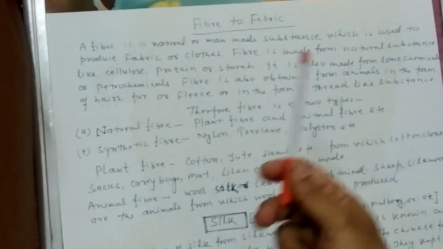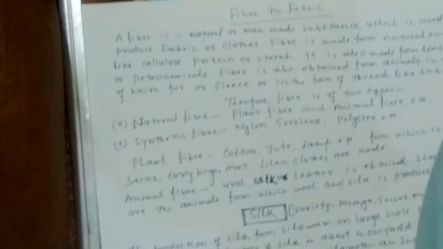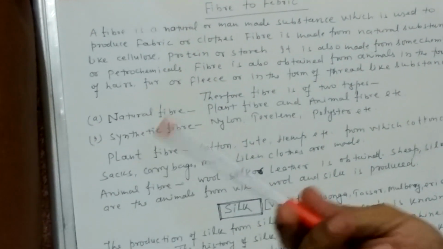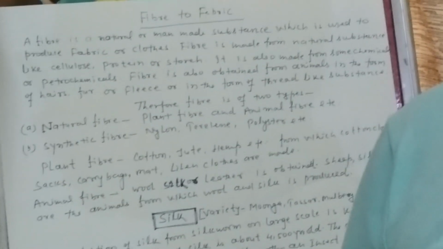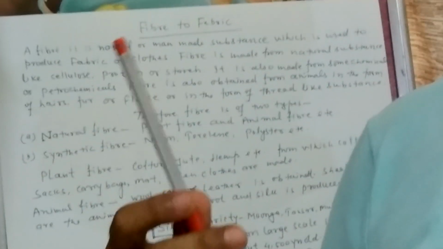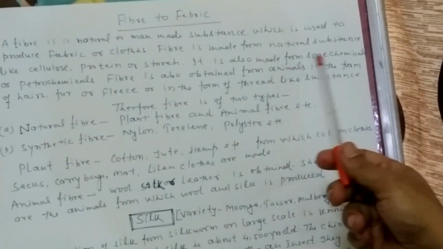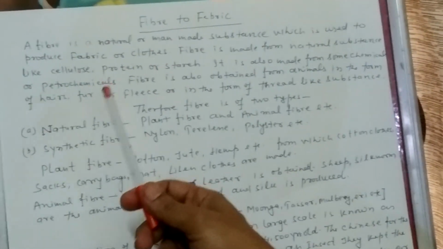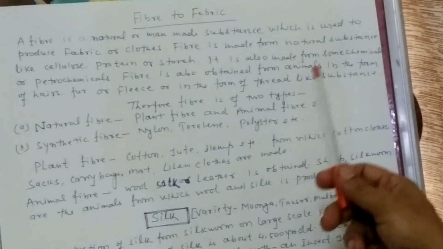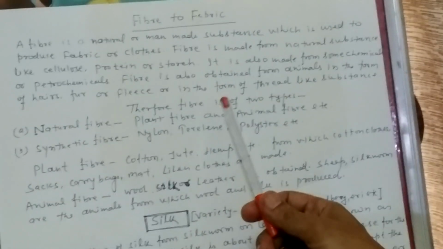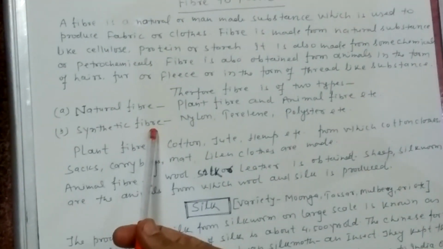It is also made from some chemicals or petrochemicals, and in this way fibers are produced from chemicals or petrochemicals, which are called synthetic fibers or man-made fibers like nylon, polyester, etc. Fiber is also obtained from animals in the form of hairs, fur or fleece, in the form of thread-like substances. Therefore, fiber is of two types, natural fiber and synthetic fiber.